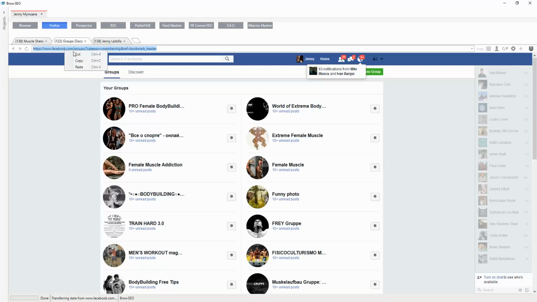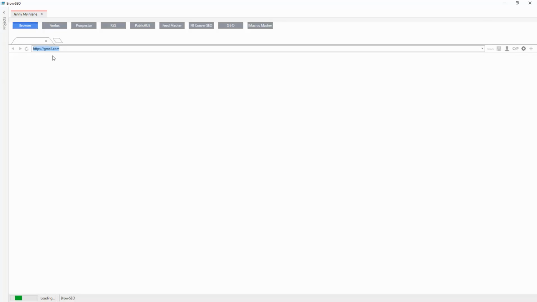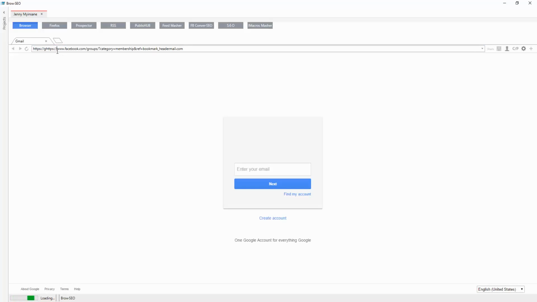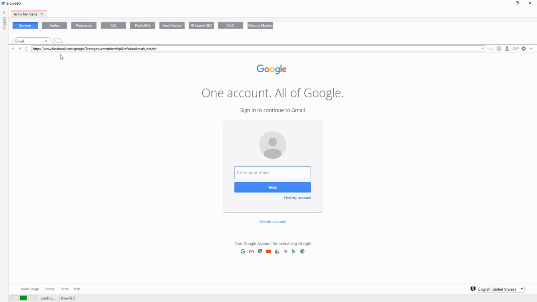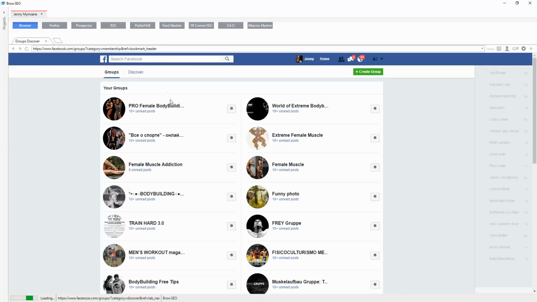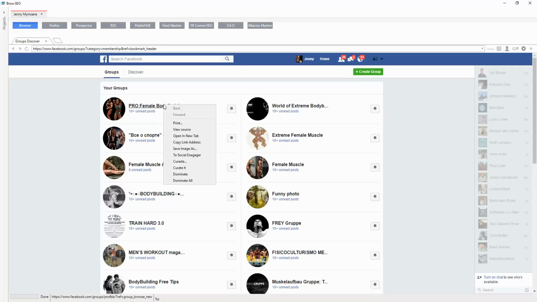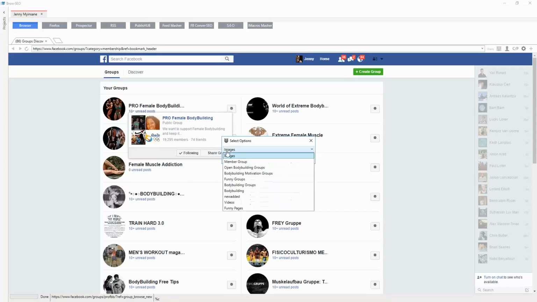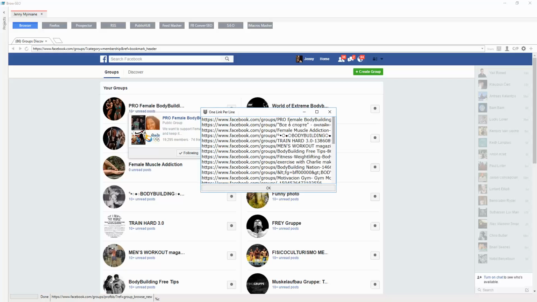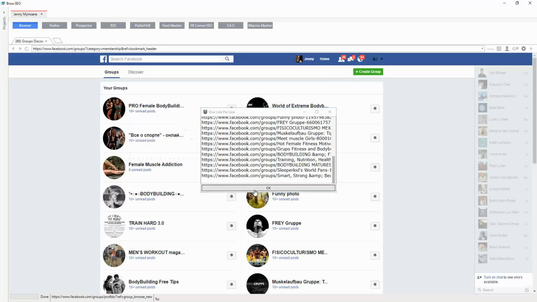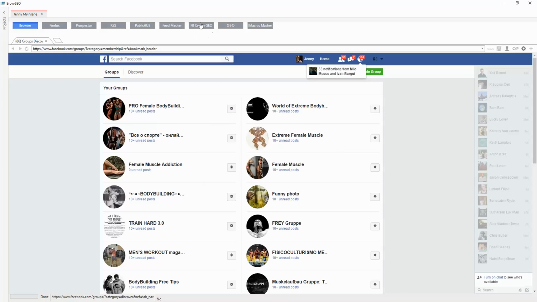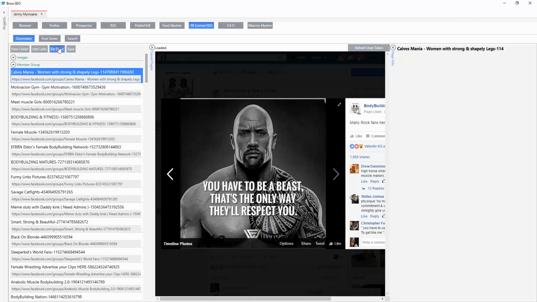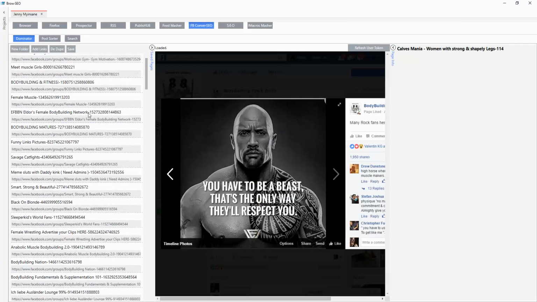So let's just get that link, copy, open in Chrome. All right, and right click, dominate all, send that to member groups. So this is your group, a member in all these groups. Back to FB ConverSEO, just go through and dedupe, the usual deduping, and there you have it.